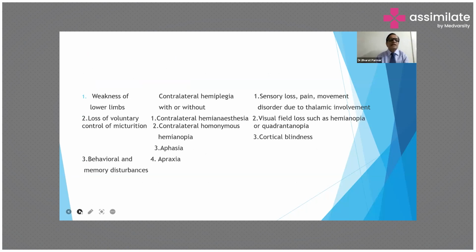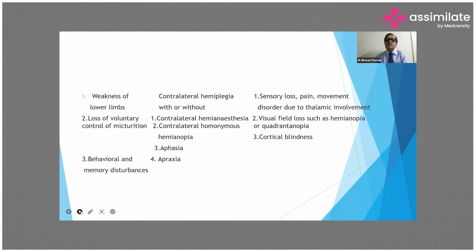In case of anterior territory, there is weakness of the lower limb, with contralateral hemiplegia. Also in case of anterior or middle cerebral artery stroke, there's a loss of voluntary control of micturition with contralateral hemianesthesia or contralateral homonymous hemianopsia. They also present with aphasia. Pertaining to behavioral and memory disturbance, apraxia is present due to stroke of the anterior and middle cerebral arteries.